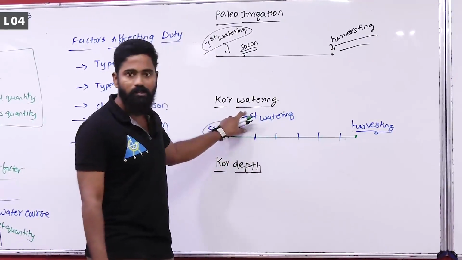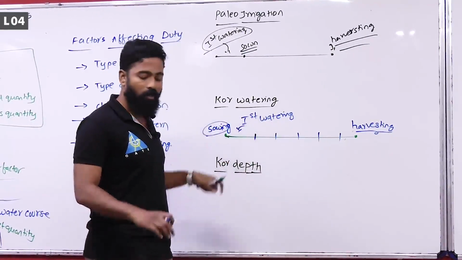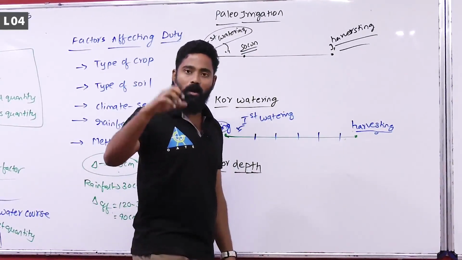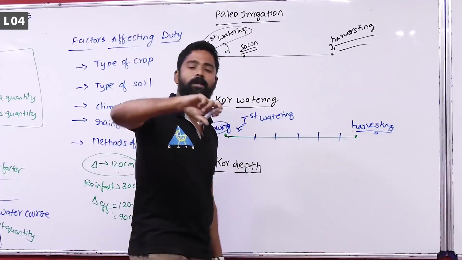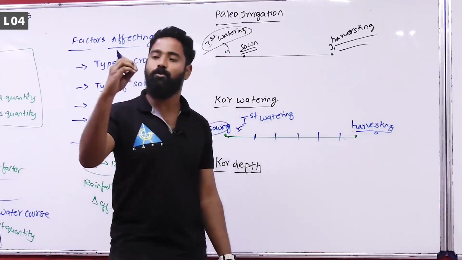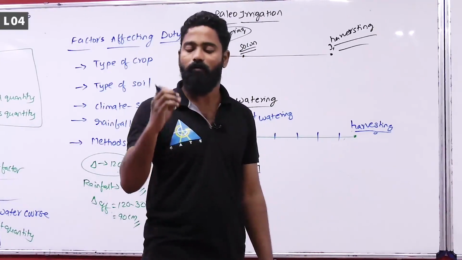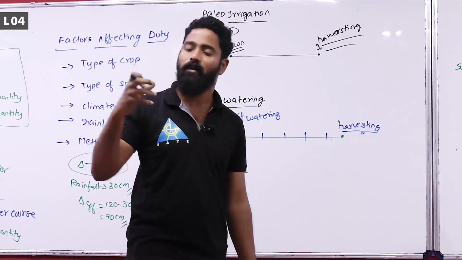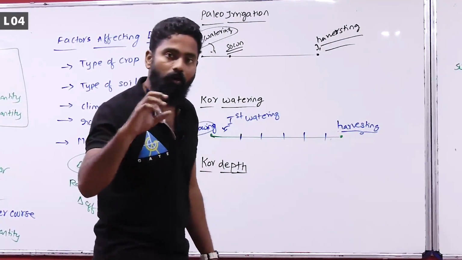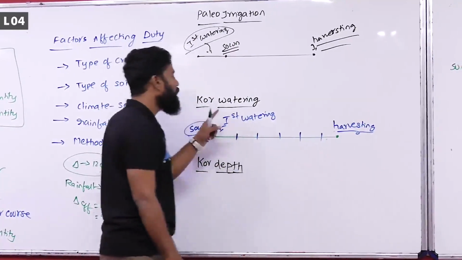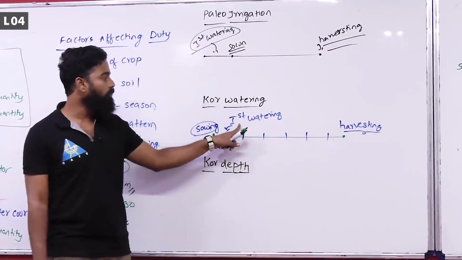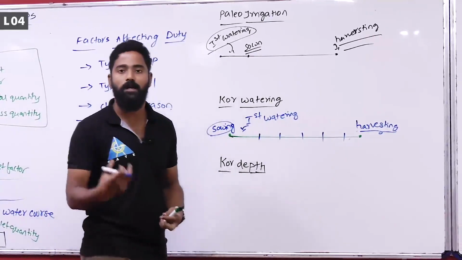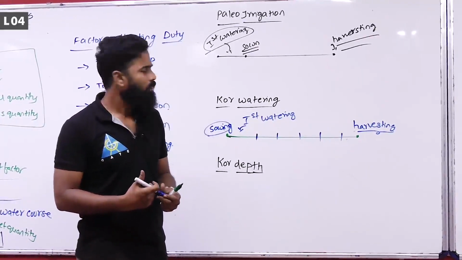The period during which the first watering is done after sowing of the crops, and after the crop attains some amount of height, is when you apply some amount of water. Are you getting it? First you throw the seeds into the soil. Once the crop rises up to some height, then you add water to it. That type of watering is called core watering, the depth required for it is called core depth, and the period during which it is done is called core period.